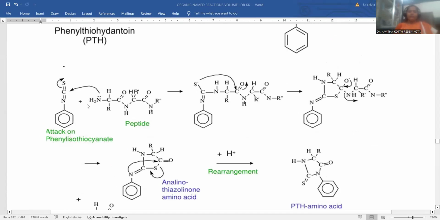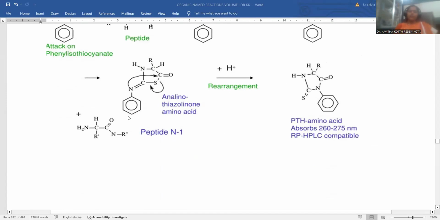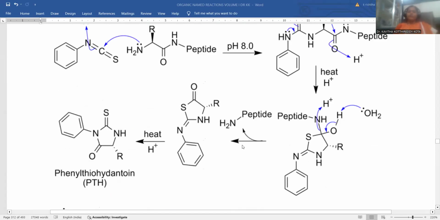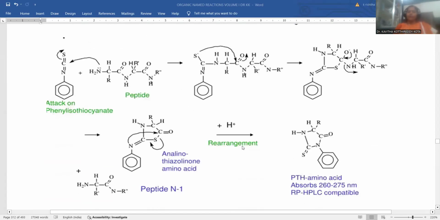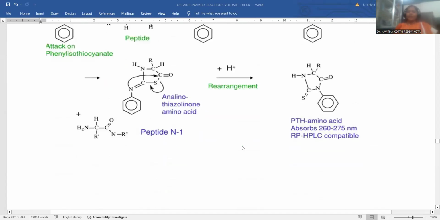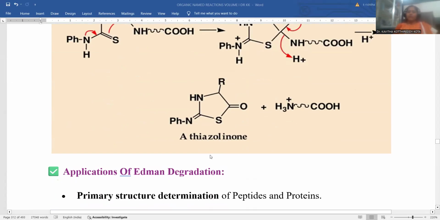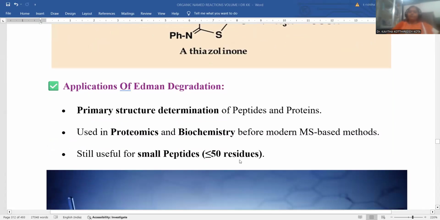Here is the same mechanism repeated one more time. This is only the continuation of this one. The entire mechanism that we discussed will be repeated one more time, no need to explain. This is also the way the cyclization takes place, the cyclization process and free release of a long chain peptide. This is again a repetition of the mechanism only.